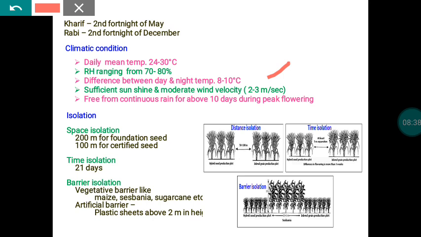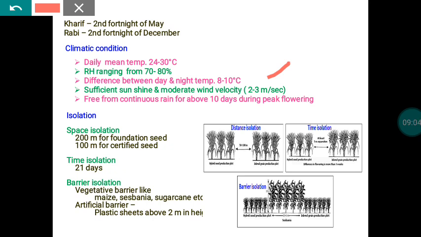Suppose the wind velocity is more, particularly during peak flowering time. Whatever pollen is available in the R line will be carried away from the field. That causes problems for pollination and fertilization of the A line, resulting in lesser seed set in the A line. So the ideal wind velocity also must be there.